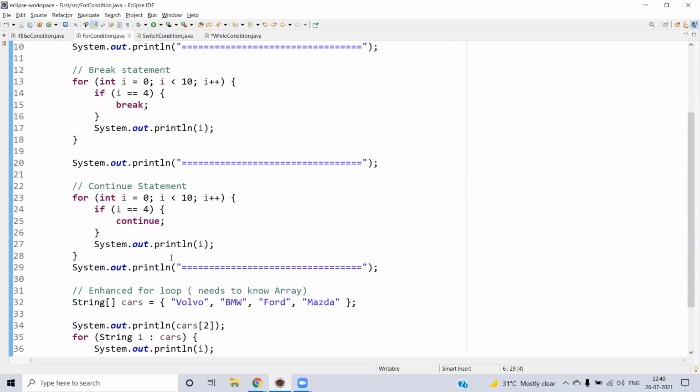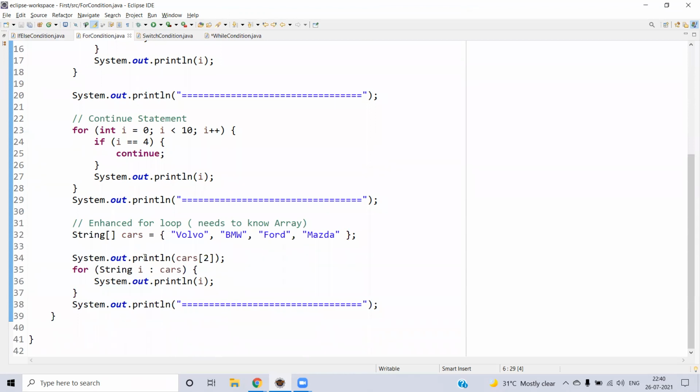Whereas the continue statement will keep on continuing, but it will skip only the particular iteration. For example, let's say you are looping for 5 times and the third item should be skipped, if it is the third item, you can continue. So that means it will skip only the third iteration and it will continue with the fourth and fifth iterations. So those kinds of scenarios you can use continue.